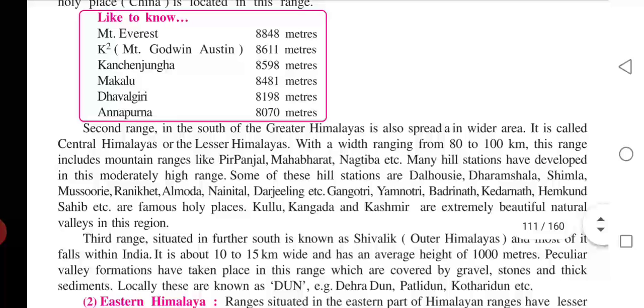If we start to talk about other good things about the northern side of Himalaya, then hill stations are there, and ranges are there, having a width of 80 to 100 kilometers, and the names of those ranges are Pir Panjal, Mahabharat, Nagtiba.